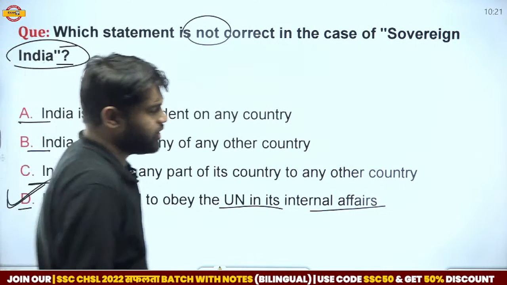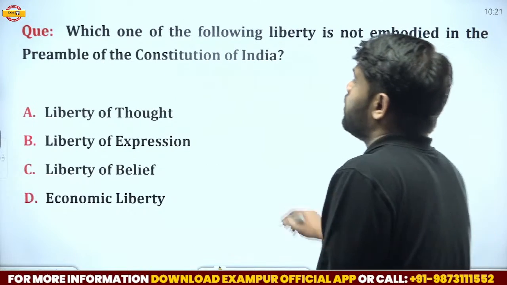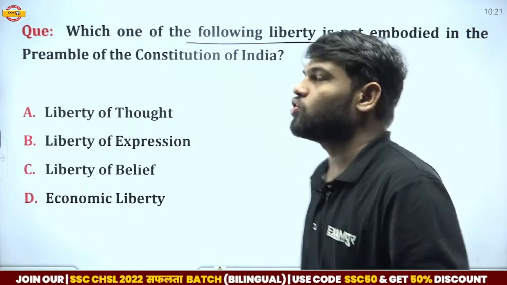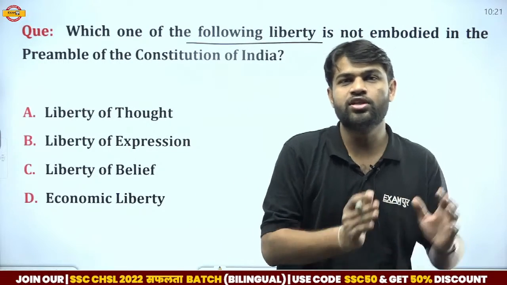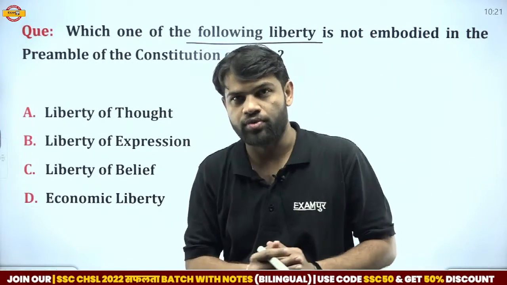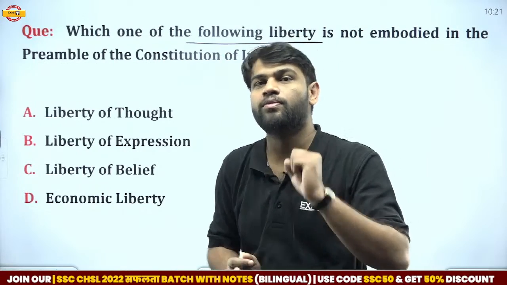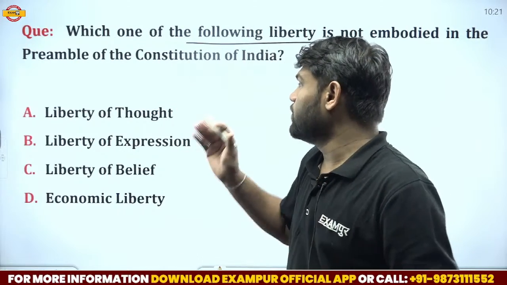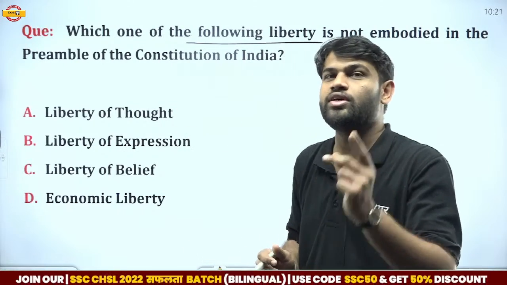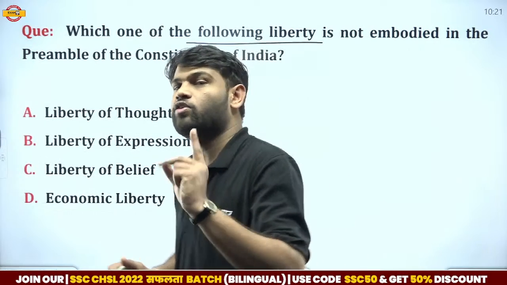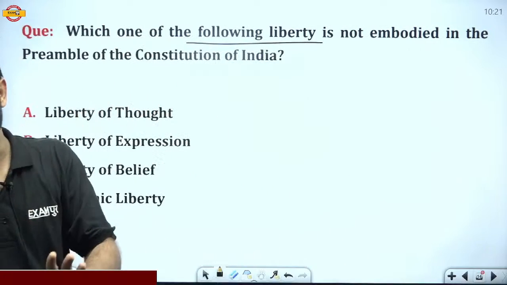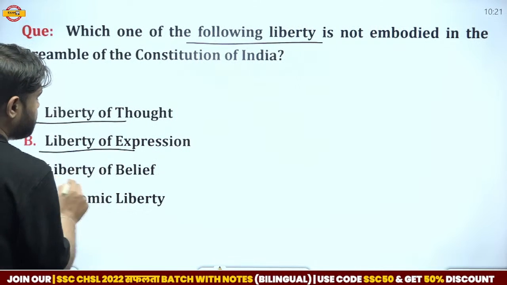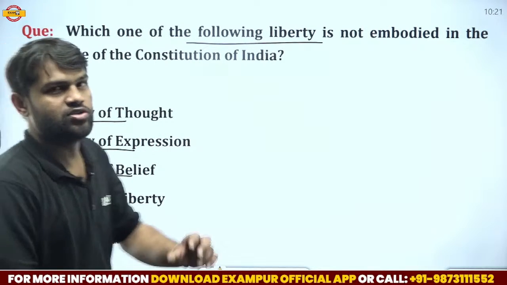Now move on to the next one. Here we have another question. Which one of the following liberties is not embodied in the preamble of the Constitution of India? So I discussed in the previous question that five types of liberty are given and discussed in the preamble of the Indian Constitution. These liberties were the liberty of thought, expression, belief, and the other two were the liberty of religion and liberty of worship. So these are the five liberties mentioned in the preamble of the Indian Constitution. So liberty of thought, expression, belief is correct, and economic liberty is not the correct answer.